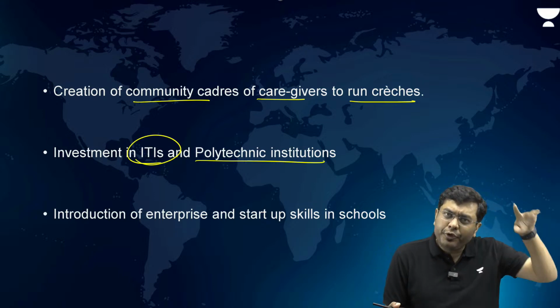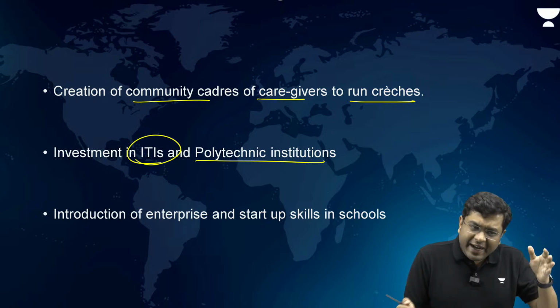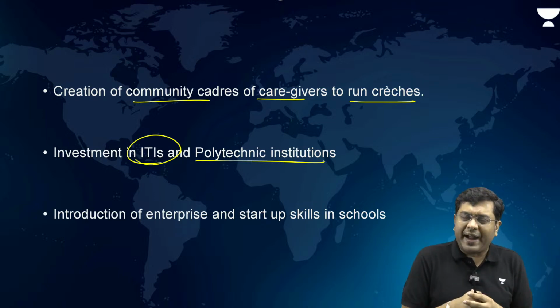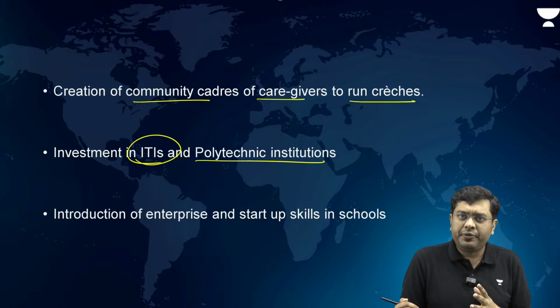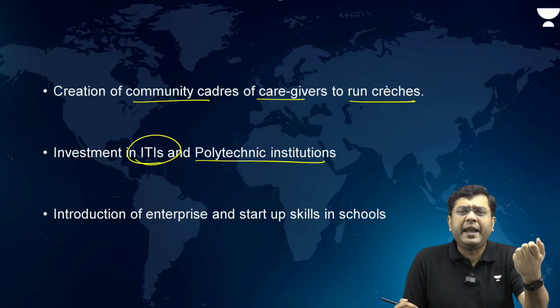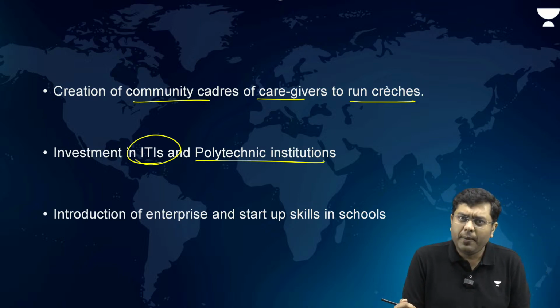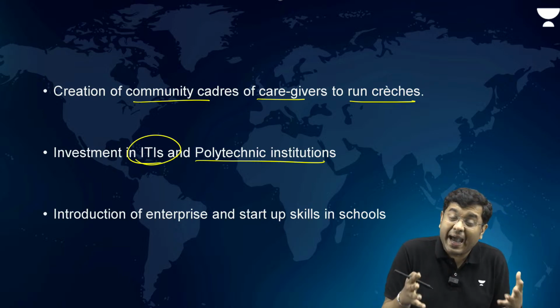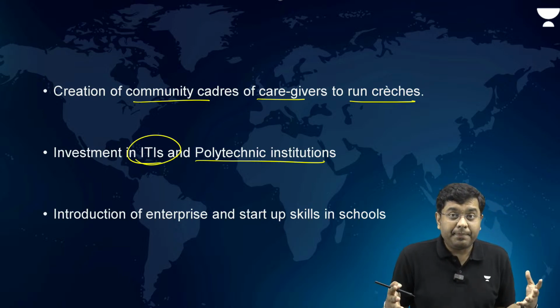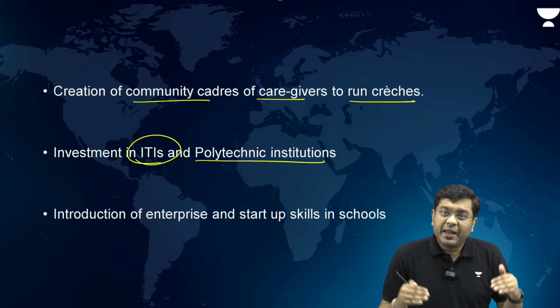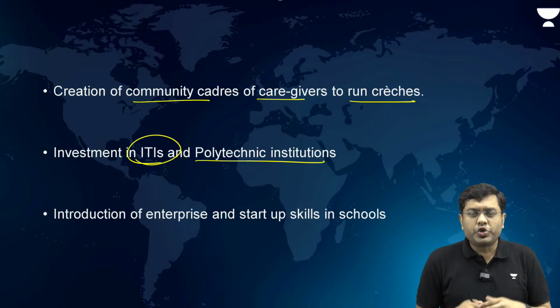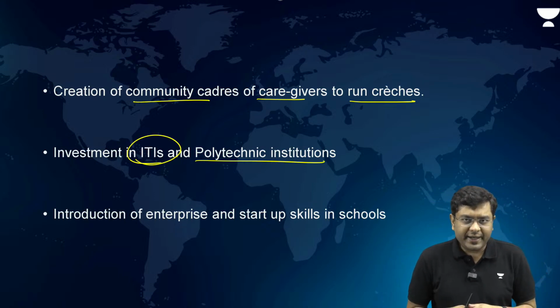And that impacts the future generation also. Let's suppose a batch coming out of ITI, none of them are able to find jobs, then the next generation will not be enticed to join the ITIs at all. So there is a large skill gap which is opening up. So to bridge that skill gap, the ITIs and the polytechnic institutions have to be at the front end.